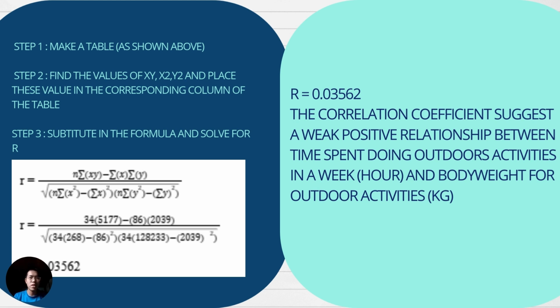From that, we can find that r is equal to 0.03562. This correlation coefficient suggests a weak positive relationship between time spent doing outdoor activities in a week and the body weight for outdoor activities.